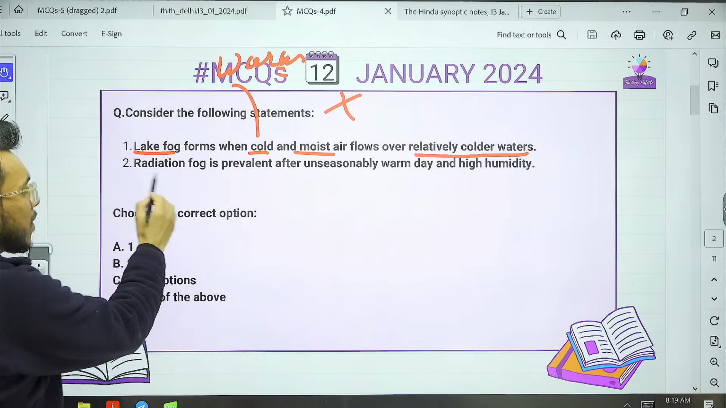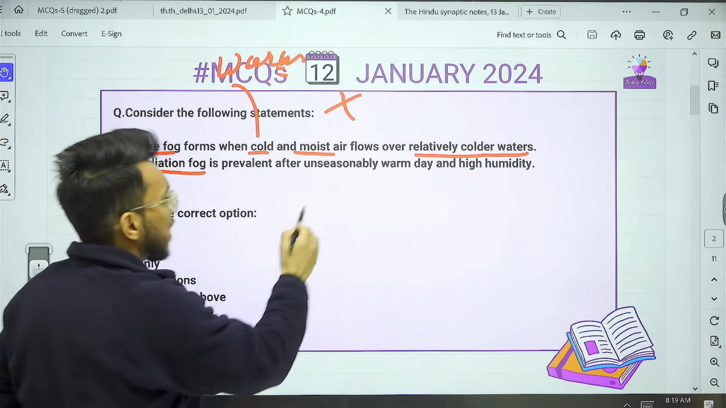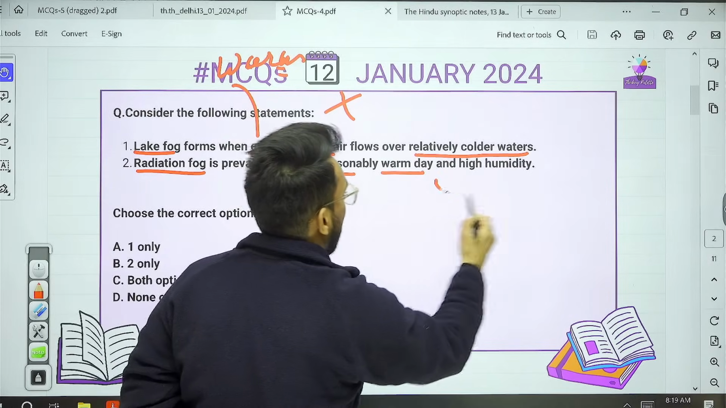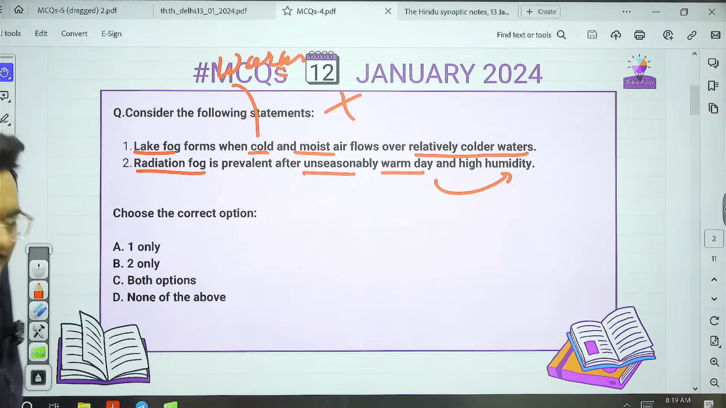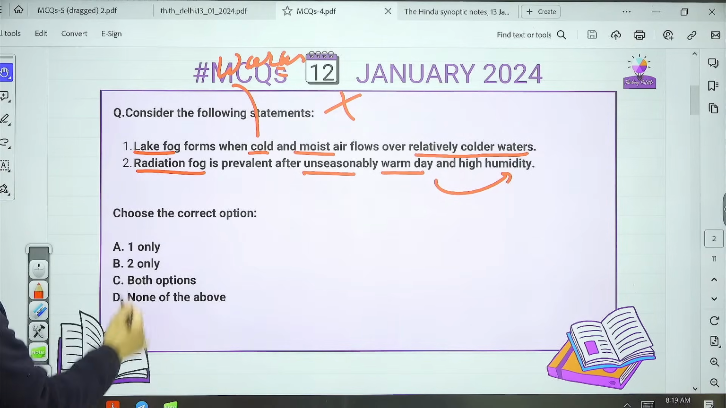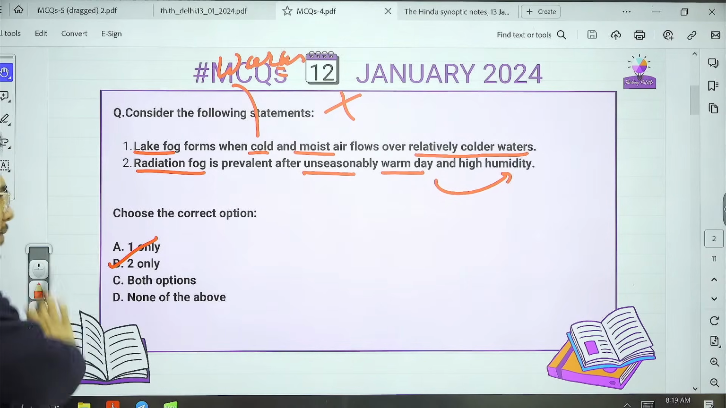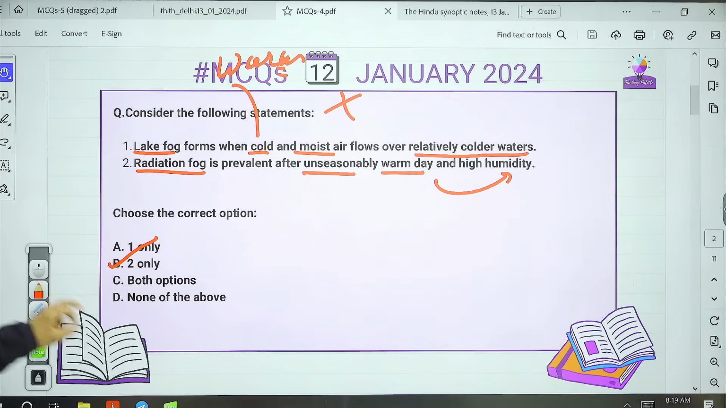Then radiation fog is prevalent after unseasonably warm day and high humidity. So this is right. Therefore, what is the correct option? Correct option is B, 2 only. I hope you got it.